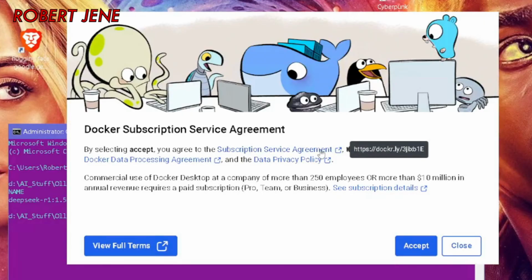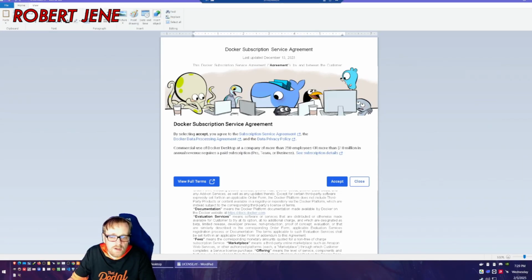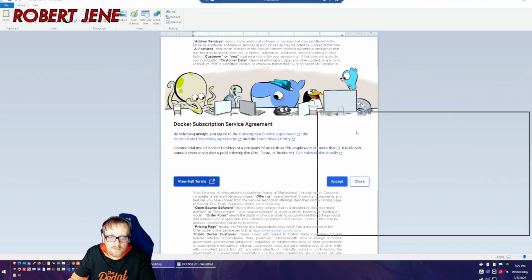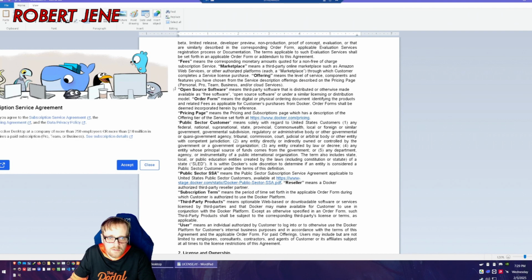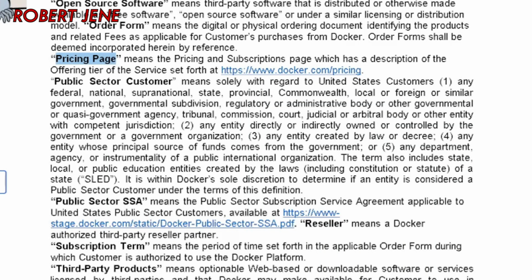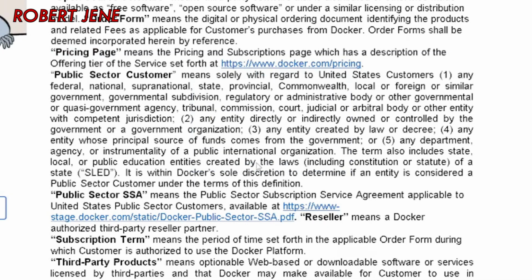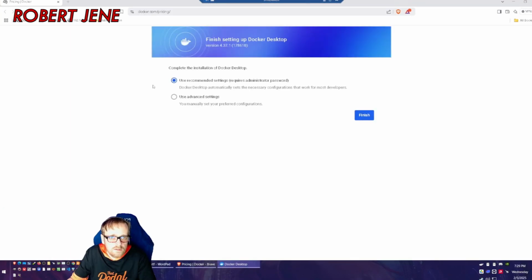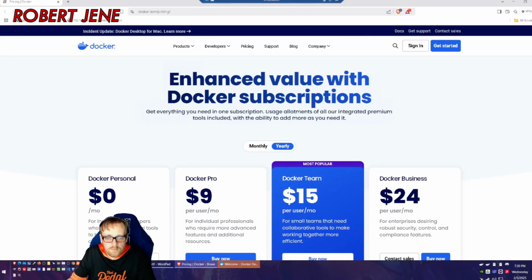All right, after restart, you'll see this. Let's go ahead and take a quick look at the terms of service, which opens a rich text file in the background, and you can't see it because this is always on top. Some stuff of note that I found in here, there's a pricing page, but it's free. But you can click that. I'll just hit accept on this so we can see the pricing page. Use recommended settings, yes. Here is the pricing page.